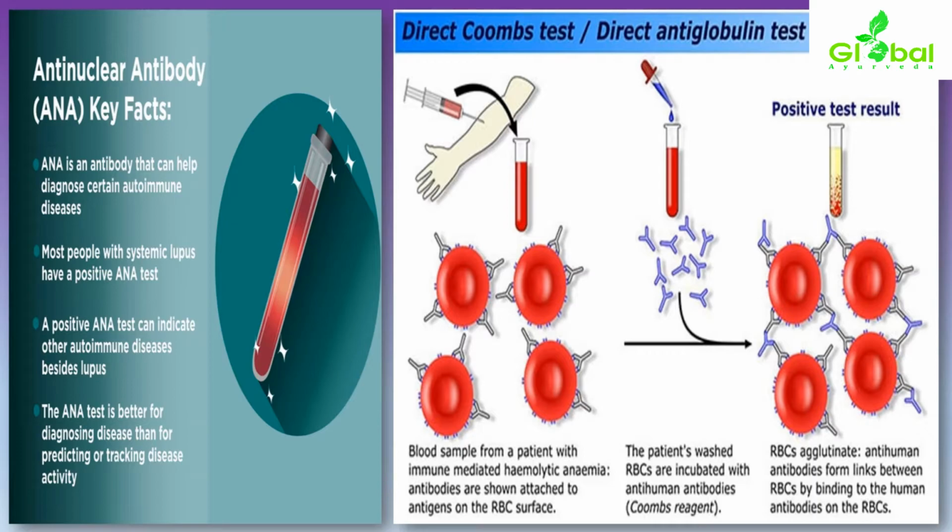The direct Coombs test and indirect Coombs test are other diagnostic tests. We go with the direct Coombs test and indirect Coombs test when the patient is suffering from any kind of hemolytic anemia, or when lupus is also present along with that condition. Blood sample will be collected from the patient with immune mediated hemolytic anemia, and antibodies are shown attached to antigens on the RBC surface.